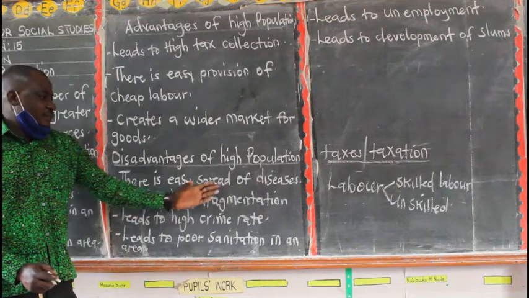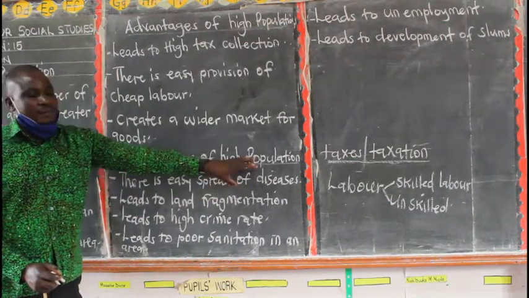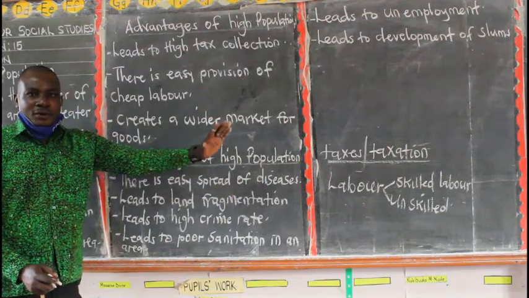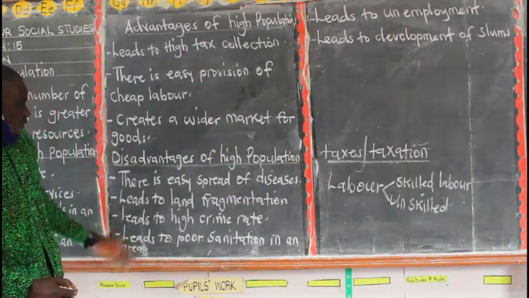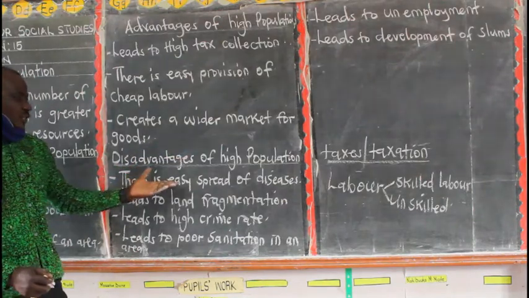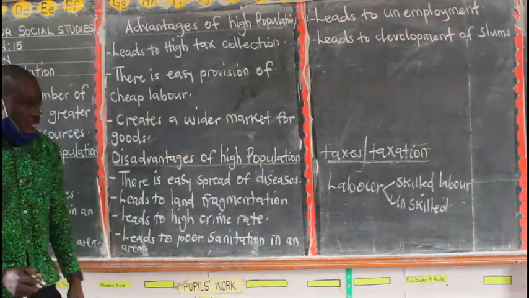So the first one is that a high population leads to spread of diseases.